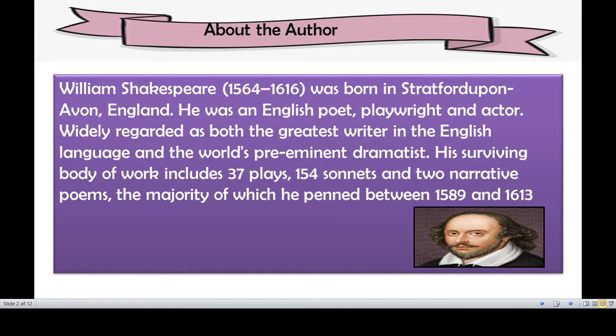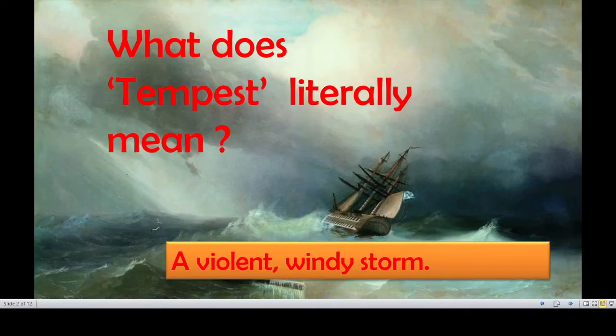Okay, sonnet we already know about in Unit 1 itself. It's a 14-line poem, but he followed his own pattern for writing a sonnet, so his sonnets were called Shakespearean sonnets. He wrote totally 154 sonnets, and it is believed he wrote all these between the years 1589 and 1613. Okay, this is all we know about William Shakespeare.